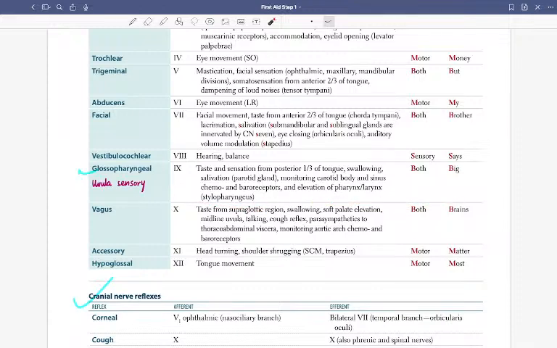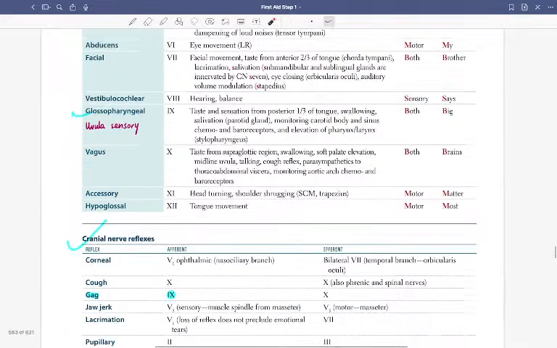Vagus. So uvula sensory supply, glossopharyngeal. Taste from the supraglottic region, that is the 10th, absolute posterior, that's what we had in the tongue. Fourth branchial arch. Swallowing, soft palate elevation, midline uvula, talking. So these are all taste sensations, swallowing, soft palate elevation, midline uvula, and monitoring of the aortic arch. The aortic arch chemoreceptor was this, and the carotid body chemoreceptor was glossopharyngeal.